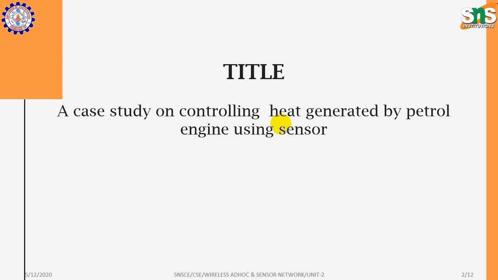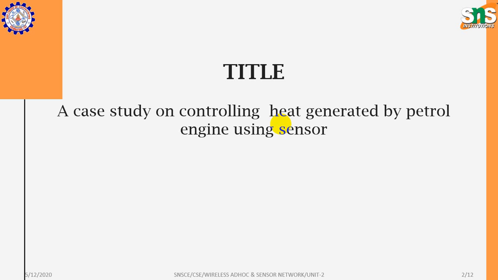So we are going to handle a case study on how to control the heat generated by a petrol engine using sensors. You will know what is meant by a petrol engine: an engine used to run a vehicle or car with the help of a liquid called petrol.